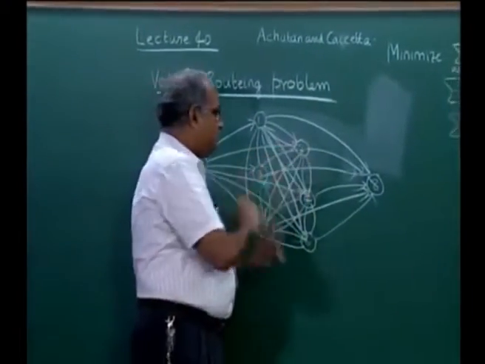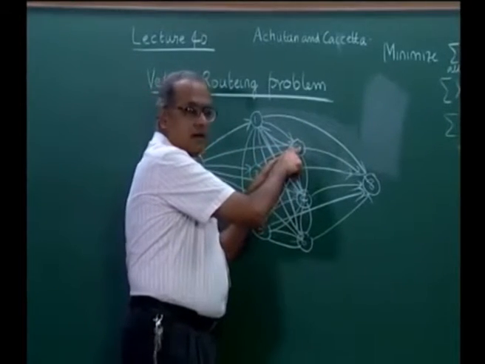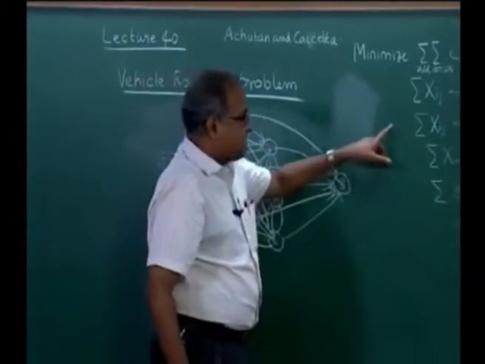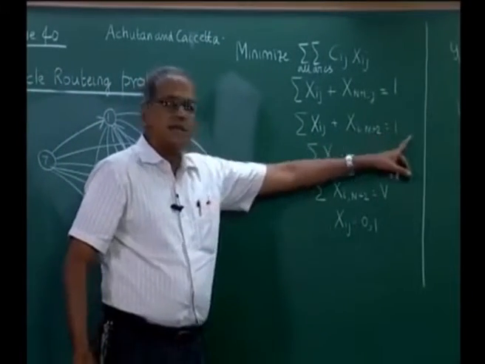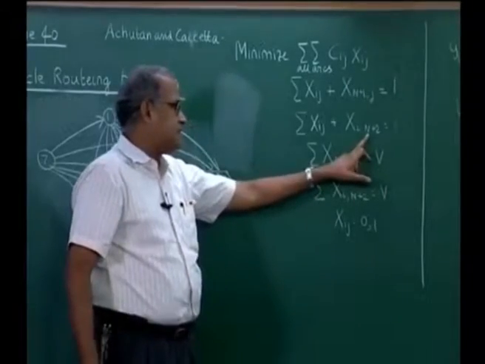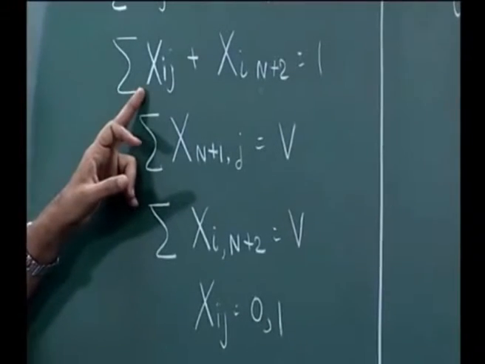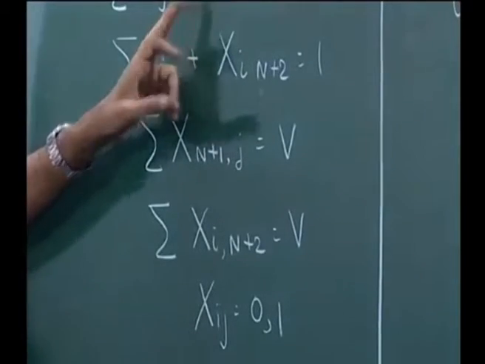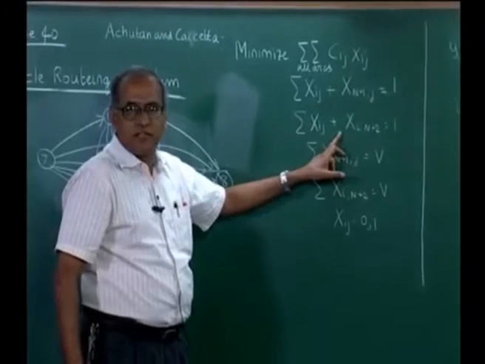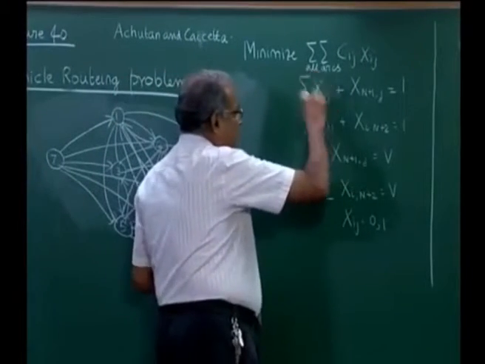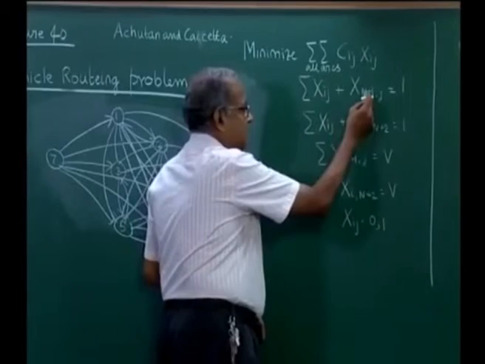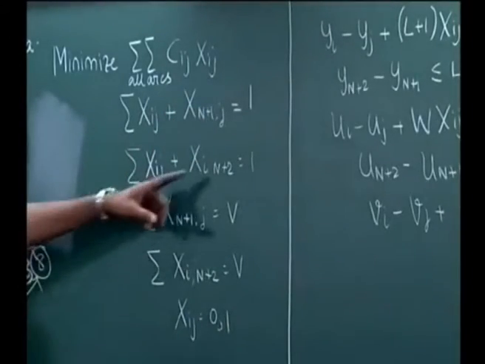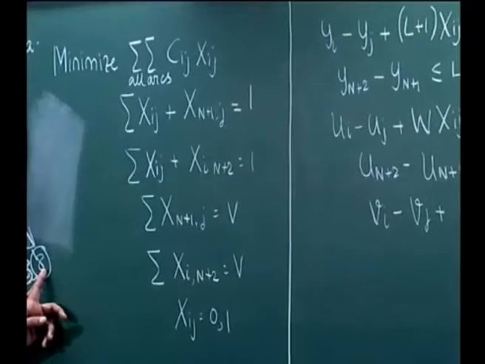Similarly, from a typical node, I can go either directly to the destination or to some other node. So, sum over j of xij plus xi(n+2) is equal to 1. Either I go to the destination or I go to some other of these nodes. From here I do not go back to 7; this is not defined for 8, and this is not defined for 7. Here the ij is only up to 6, 7 comes here, 8 comes here. So, n is equal to 6, n plus 1 is 7, n plus 2 is 8. So, this represents the n plus 2 node.